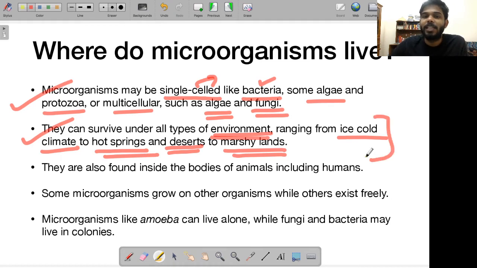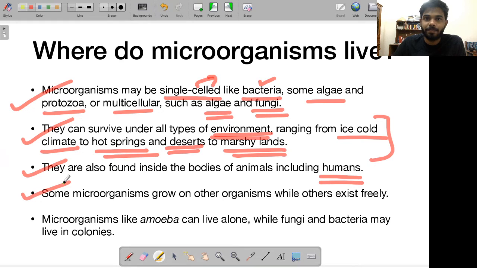So these microorganisms are capable of living under extreme conditions, right? Extreme cold conditions, extreme hot weather conditions. They are also found inside the bodies of animals, including human beings. For example, in the human gut, in the human stomach you can find them, in the liver you can find them. So they are also living inside the bodies of animals. Some organisms don't require a host, they can exist freely. Some of them grow on other organisms, or require a host, or they can also exist freely.